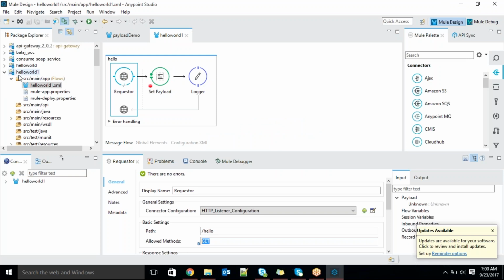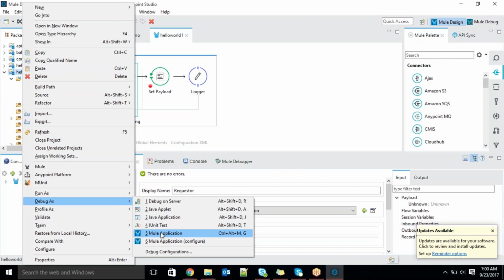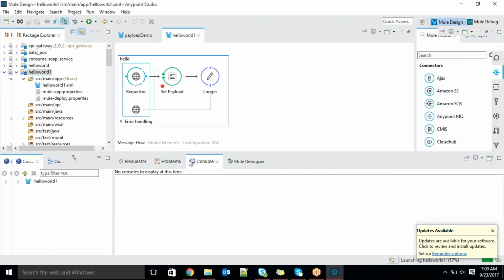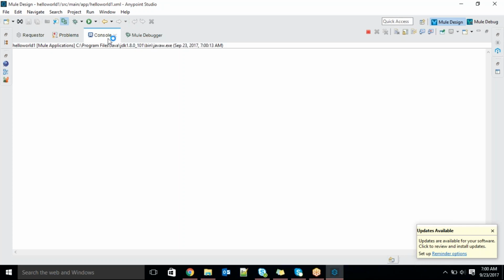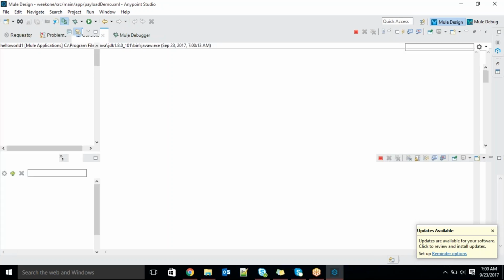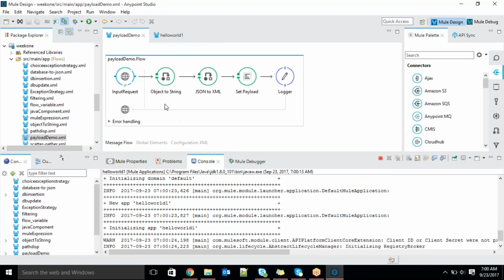Yesterday what we did, I will deploy this application once again. Debug as Mule application. It's getting deployed.